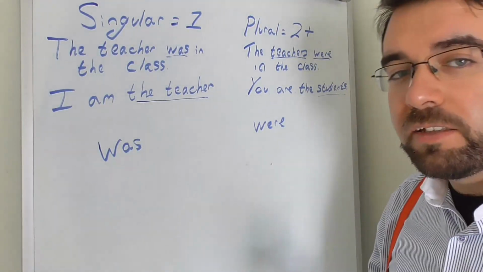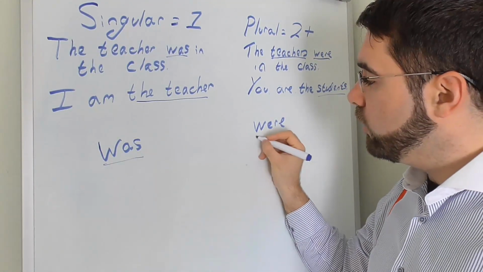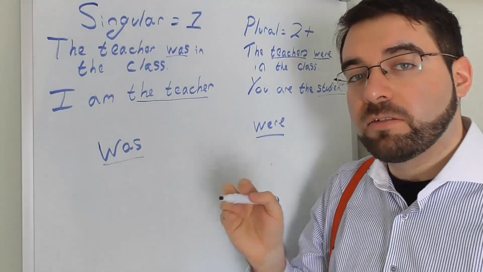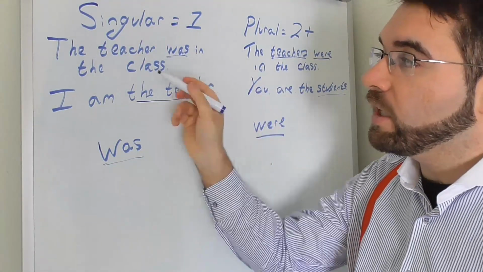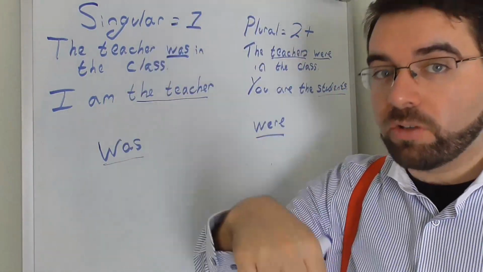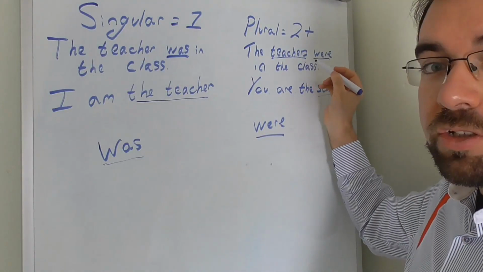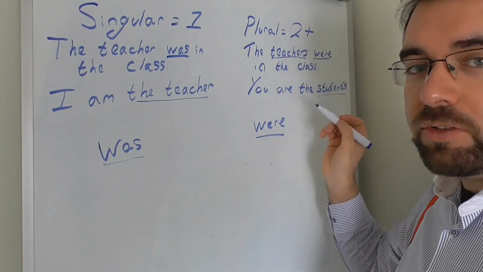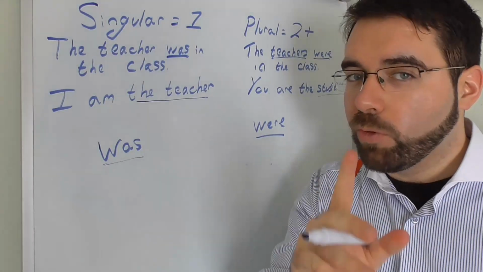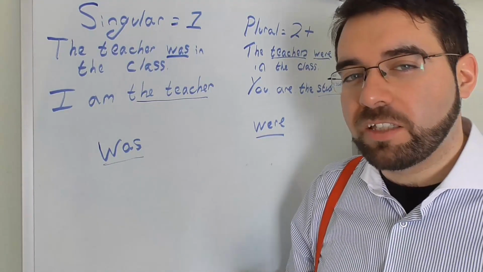It's worth understanding that in sentences, was and were are changed to accommodate the singular or plural. So in this case, the teacher was. There's one teacher, the teacher was in the classroom. Over here then, the teachers were in the classroom. Subtle difference, worth understanding, and how things change ever so slightly with singulars and plurals.